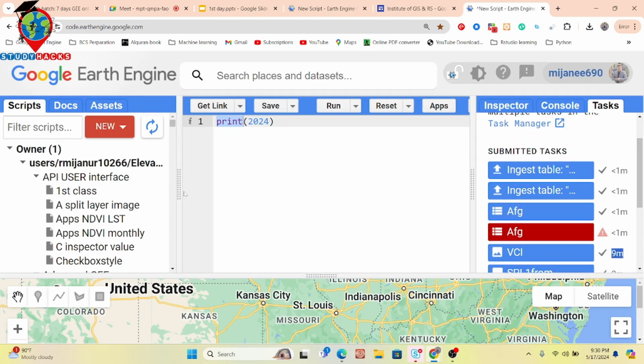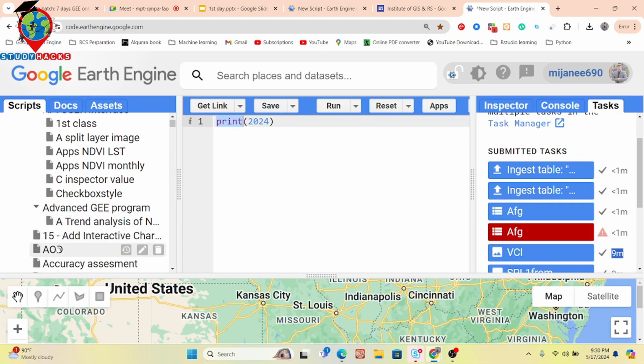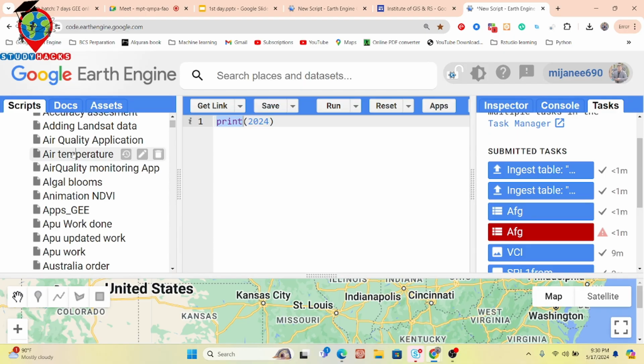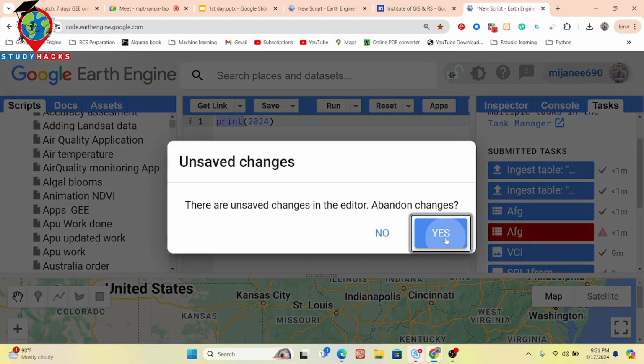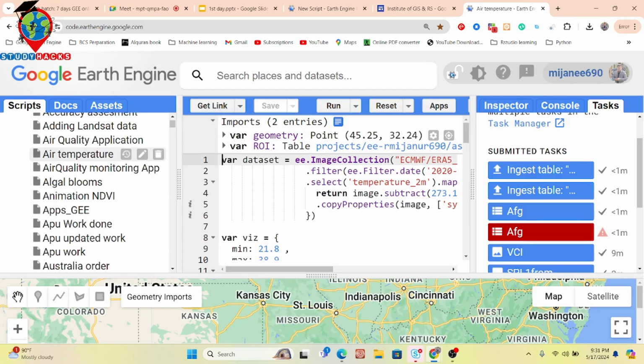Suppose the script tab is managing the code which you save. So here you can see I already saved a lot of code. Because it's my code, I simply saved it. Further when I need this code, I simply open it and work with that. Suppose I need this code, I simply click here. Yes, this code is automatically added in my code editor. So further, I can simply run the code. I can also modify the code.